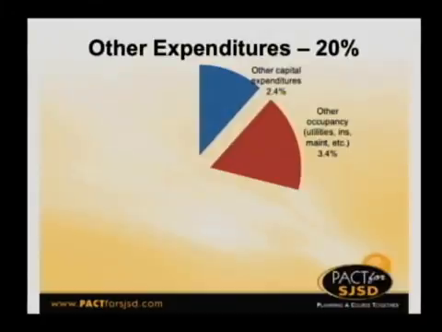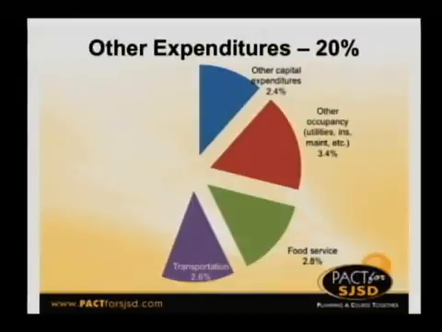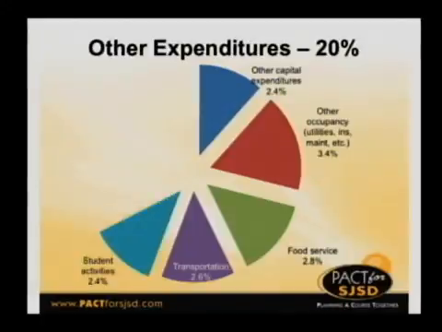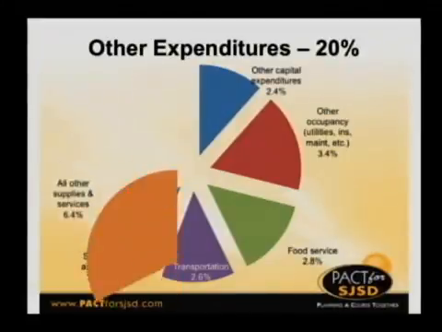Other occupancy, that's things like utilities and insurance. Food service, that's primarily buying the food that's prepared for school lunches. Transportation, that's primarily payments to First Student, who's our bus company, the fuel for the buses, as well as paying the drivers for the special ed buses that we own. Student activities, a large portion of that is funded by funds raised by the students or fees that they pay.